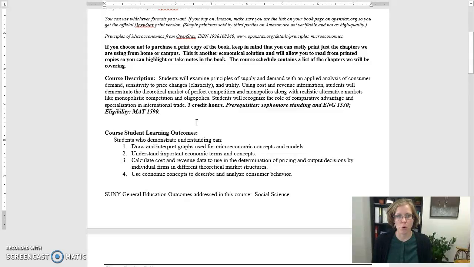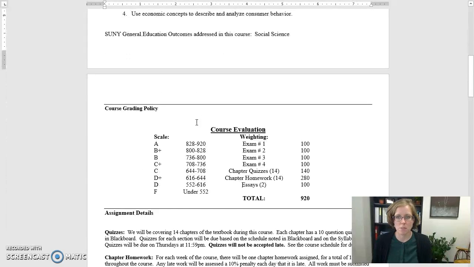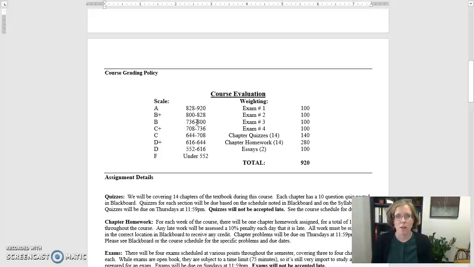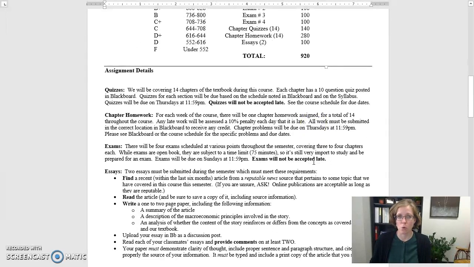You can read through the course description and course learning outcomes at your convenience. In terms of grading, the course is based on points, and the entire class gives you the opportunity to earn 920 points. You'll see that that's made up of exams, quizzes, homework, and essays. Every week, we will be having quizzes and a homework assignment for each chapter. We also have 4 exams throughout the semester that are exams just on the most recent chapters.